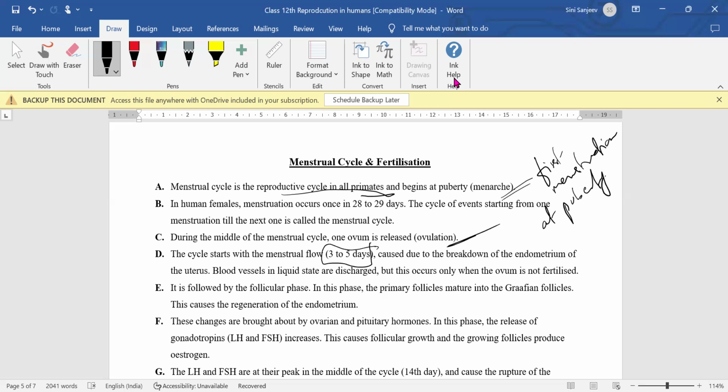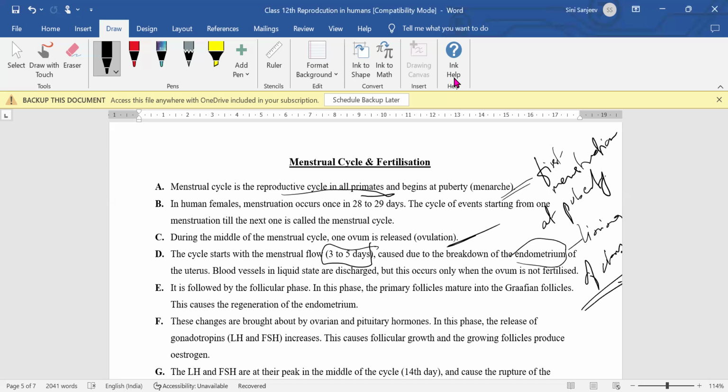As we know, in the uterus there are three layers. Out of these, the inner layer, called the endometrium, breaks down. The endometrium is basically the lining of the uterus. It contains blood vessels as well. This lining just breaks down, and menstruation occurs if the released egg is not fertilized. If there is no menstruation, it means pregnancy has occurred.